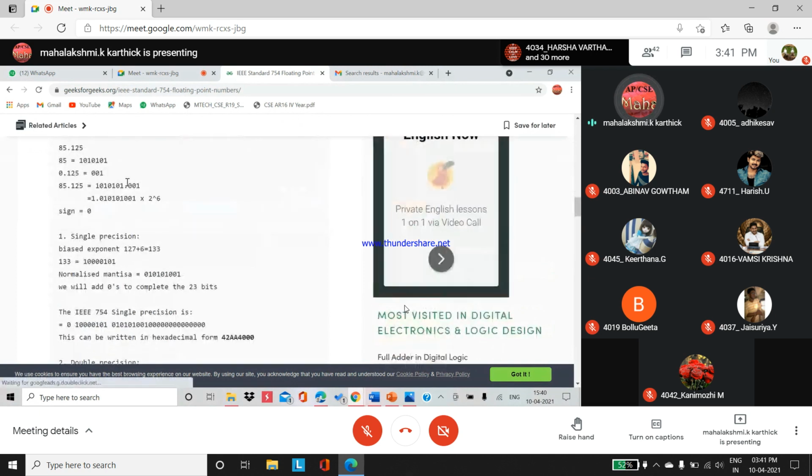So for any given numbers, yesterday we have seen an example. For any given floating point number, how we have to convert it to its binary form and how we have to do biasing and normalization. First step is to note down the sign bit. It is 0 as it is a positive number. Next we go for conversion for the information: sign, single precision, double precision. For single precision, bias exponent. What is bias exponent? Biasing.